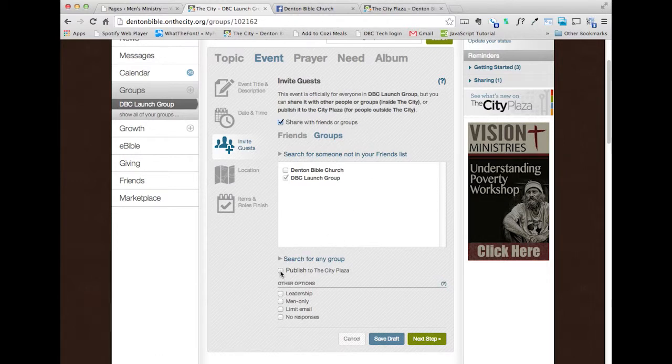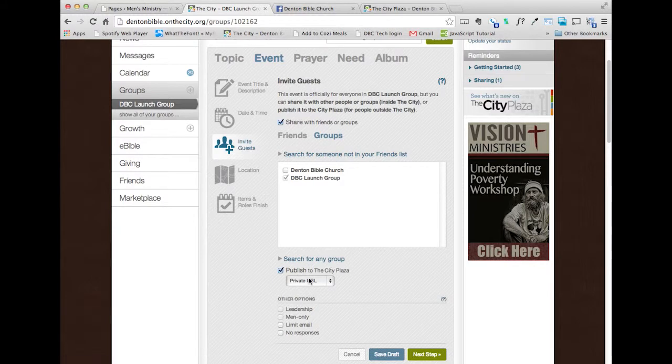Now, I'm also going to publish it to the City Plaza. If you publish it to the City Plaza, you can either have a private URL, which is not actually going to show up in the City Plaza, but it will give you a public link that you can email to people.